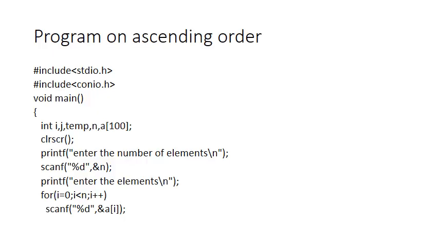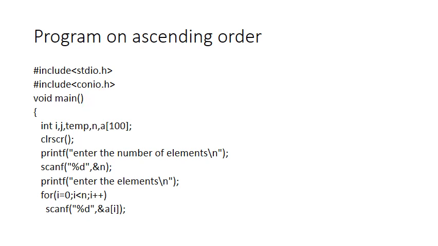Next, let us write a program on ascending order. How are you going to write a program on ascending order? See this. I have defined two header files, stdio.h and conio.h. stdio.h is a header file wherein the implementation of input and output functions has been done, and then all the common functions have been done in conio.h.